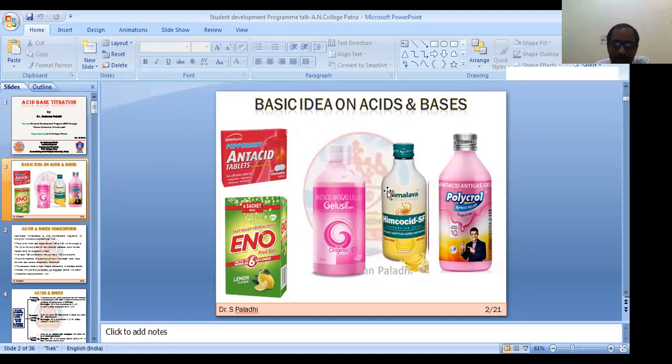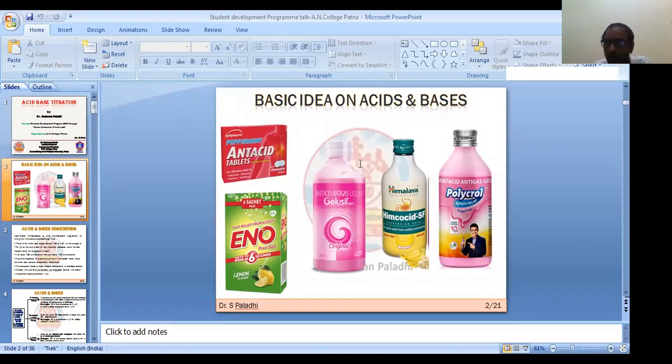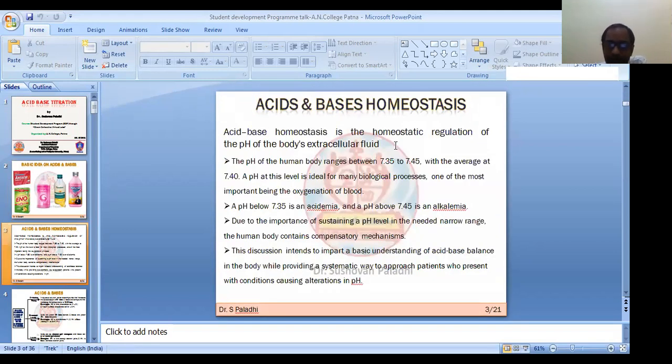Okay, so we should know the homeostasis of our body. If we look at our body homeostasis, we can find that the pH of the human body ranges between 7.35 to 7.45. The pH of water is 7, we know. So our body pH is a little bit basic, and any deviation from 7.35 indicates some problem in the body. If it is less than 7.35, we can say it is acidemia, and if it is above 7.45, then we call it alkalemia.